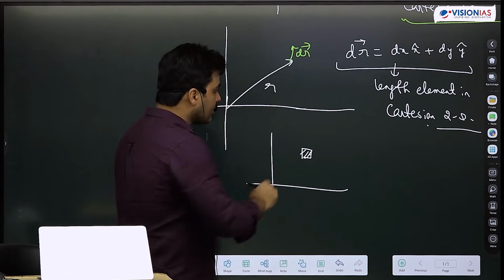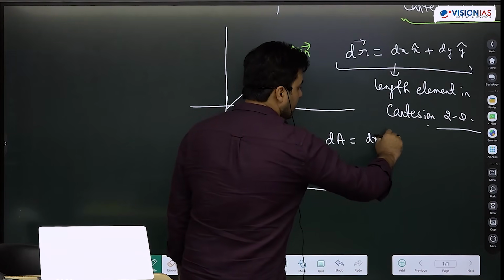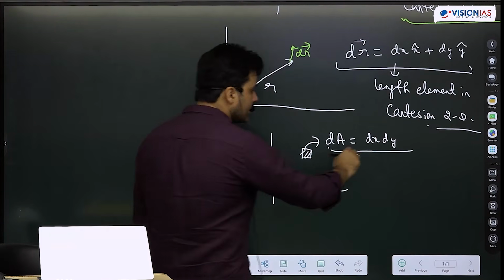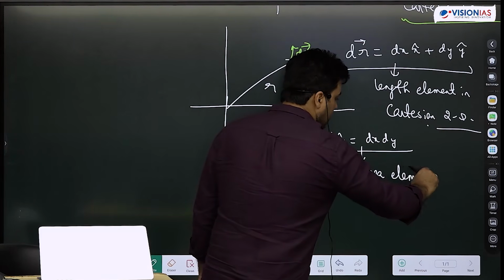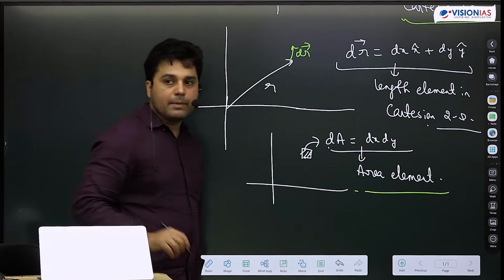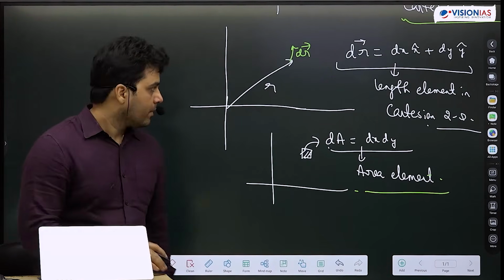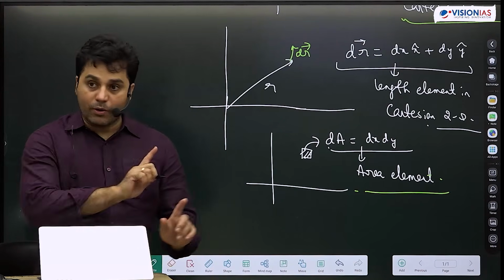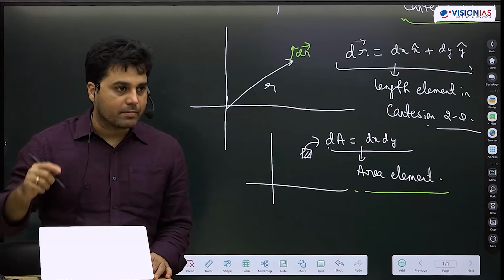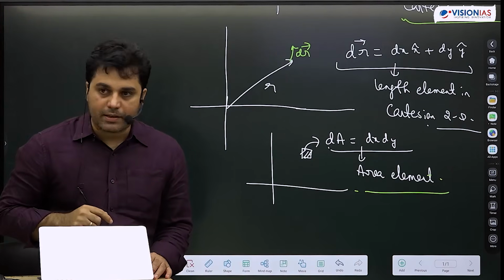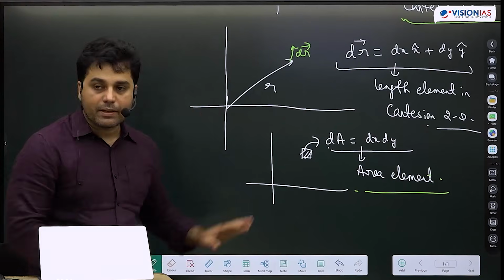And ये जो rectangle का area है वो क्या हो जाएगा? dA will be dx dy. This is the area element. Volume element हम 2D में दिखा नहीं सकते, तो volume element का यहाँ पे कोई मतलब नहीं है, ठीक है? I will be doing all of this in all coordinate systems. How a length element and an area element will look in the spherical coordinate system. So that is why being familiar with it here right now is very useful.